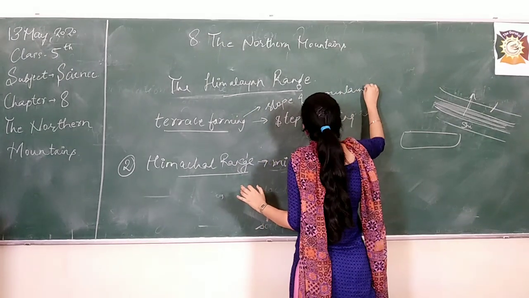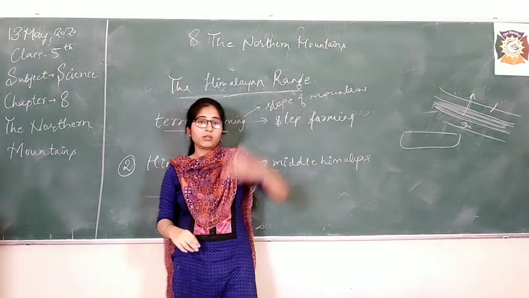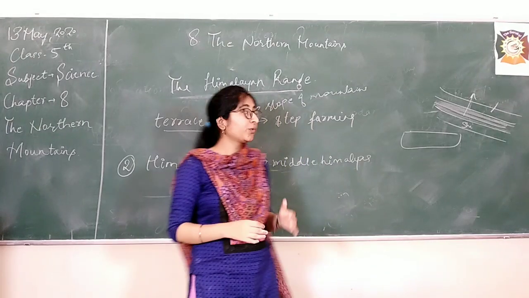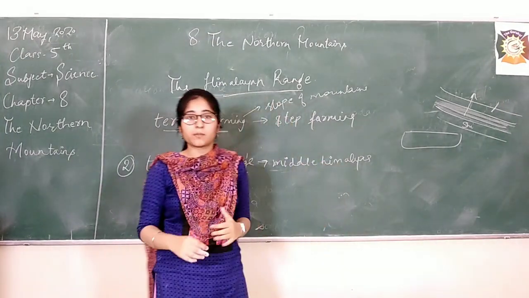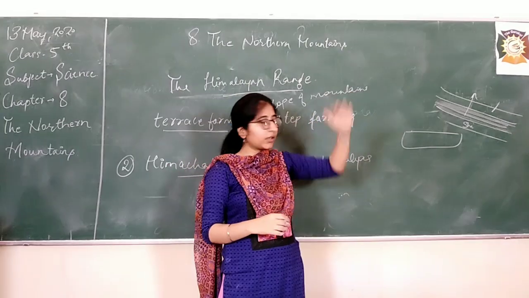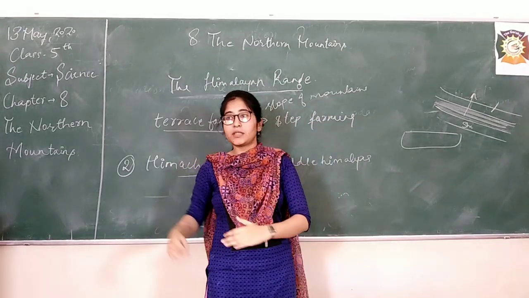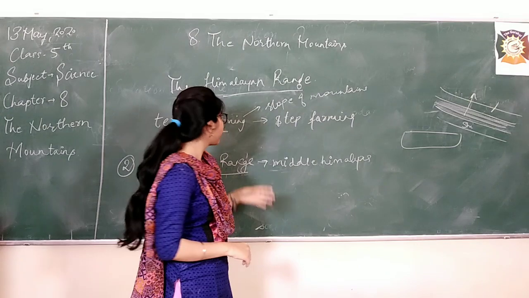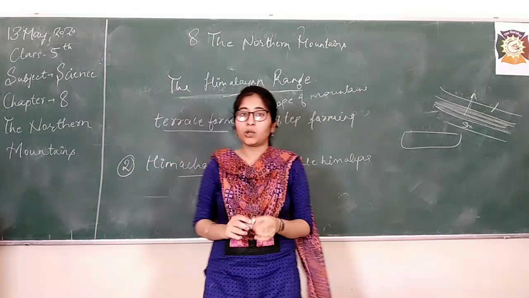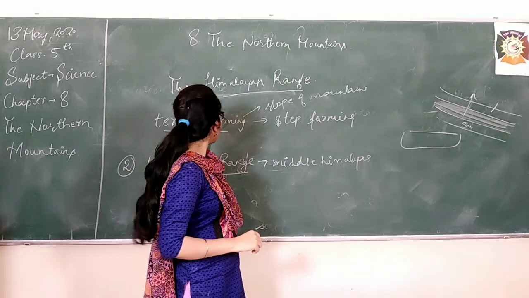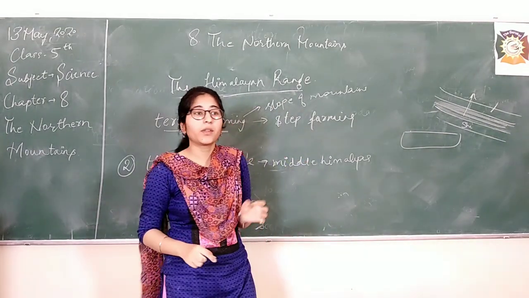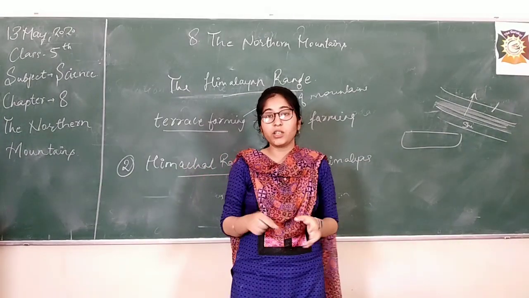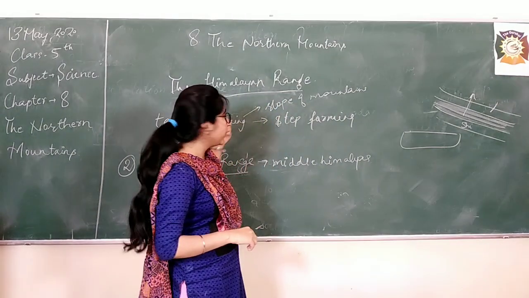Now you will say, ma'am, how is it possible to do vegetation on a slope? So for this purpose, the mountains are cut in the form of steps. People first cut the slopes in the form of proper steps and then we do vegetation there. Now I'll tell you another important thing, that is the importance of terrace farming. It is a very good advantage which is provided by terrace farming.